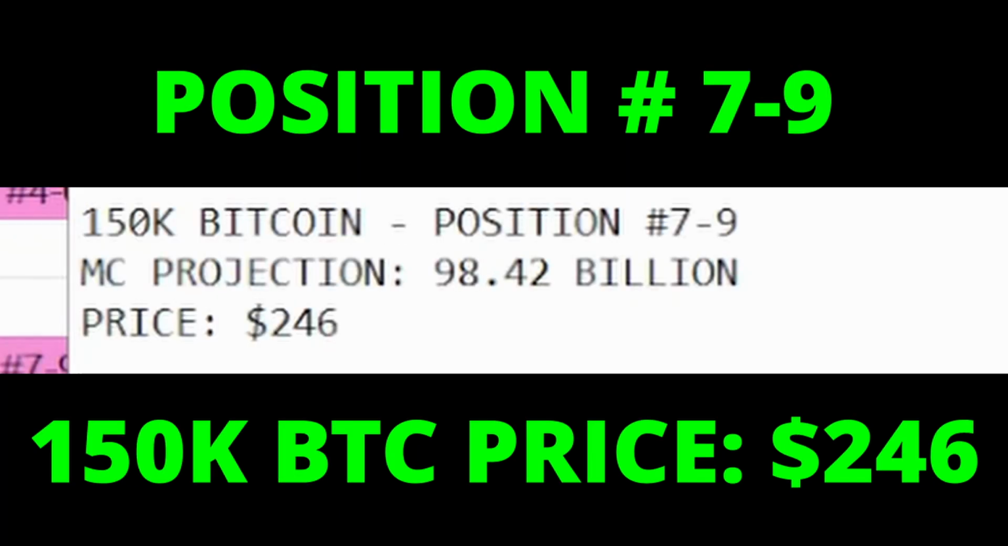And then just real quick before we move on, I want to give you one other projection for the price of AVAX. This would be if Bitcoin were to hit 150K and AVAX were to end in positions 7 through 9, so just taking the average of those positions. Our projected market cap is $98.42 billion, and the price for AVAX would be $246.